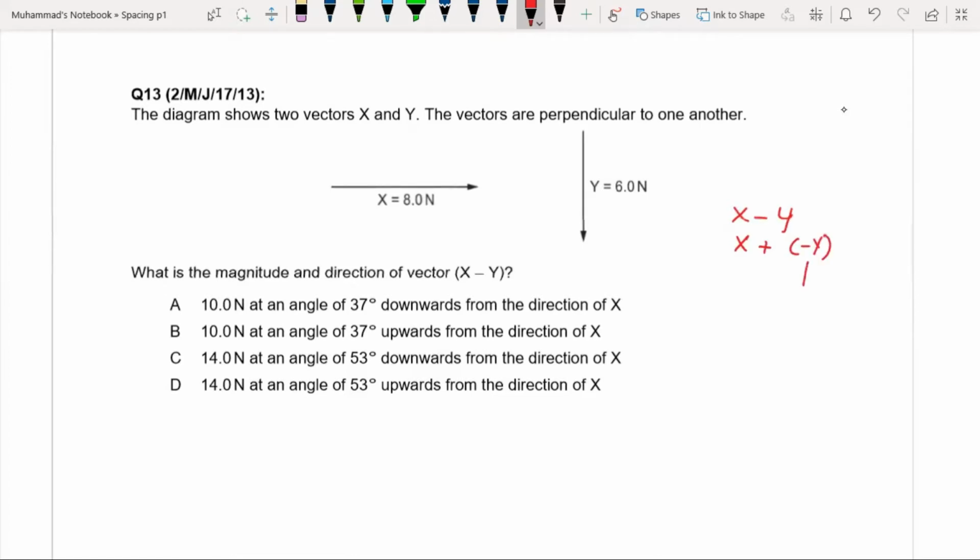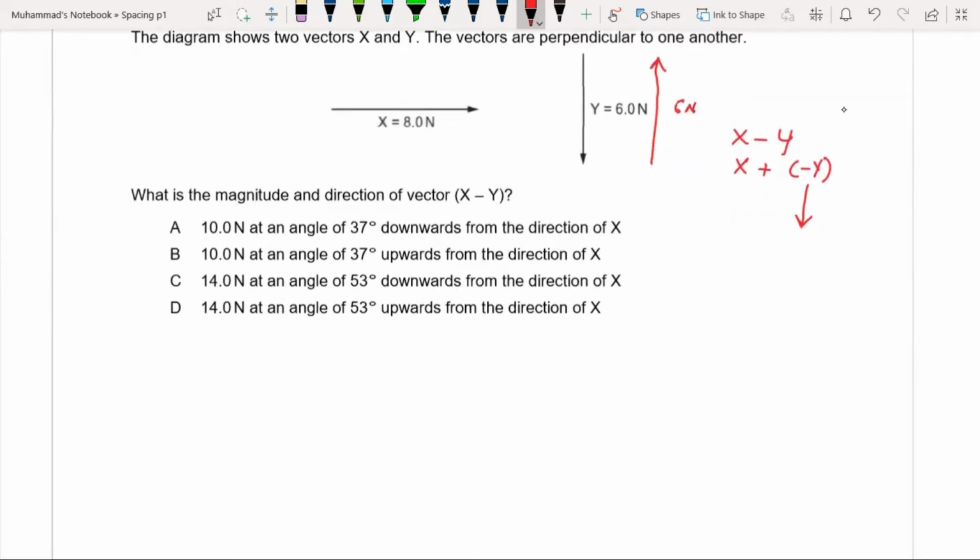So you have to find the negative vector of y that will be in this direction and will have the same magnitude as 6 Newton. And you have to add this vector to this vector. So that is x, which is 8 Newton. And I have to draw over here because space is not available there.